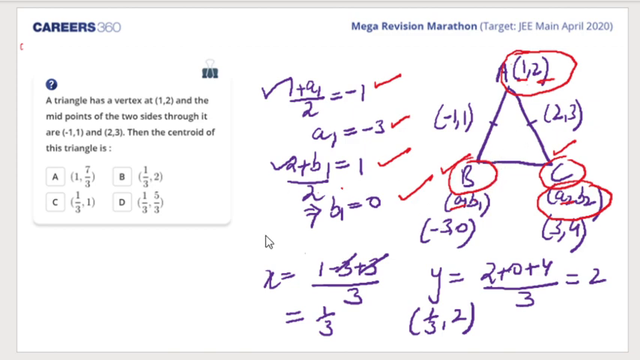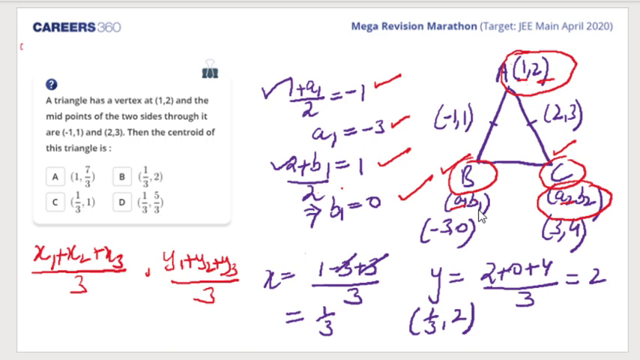So then we calculate the formula for the centroid: (x1 + x2 + x3)/3 and (y1 + y2 + y3)/3. Okay, very good Aniket. So this is the centroid formula.